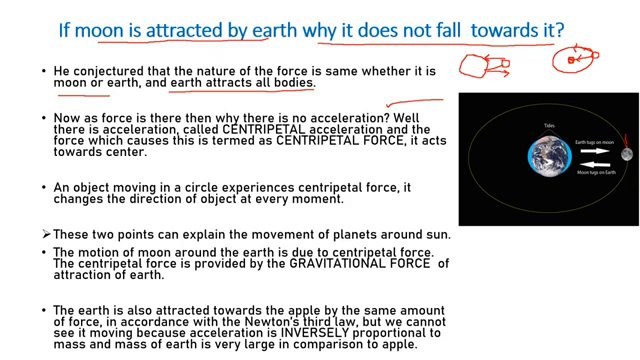At every instant the direction is changing. Here the direction is like this, here the direction is like this. Every instant the direction is changing. Due to the change in direction there is a change in velocity, and due to the change in velocity there is an acceleration. And what type of acceleration is this? This is a centripetal acceleration, and the force due to which this acceleration is produced is called the centripetal force.